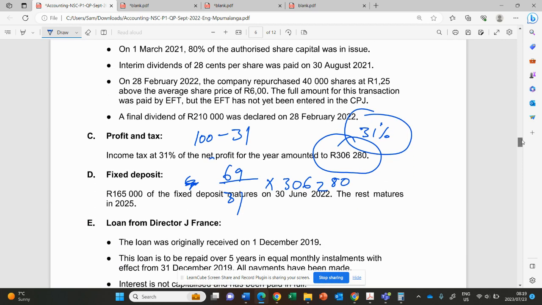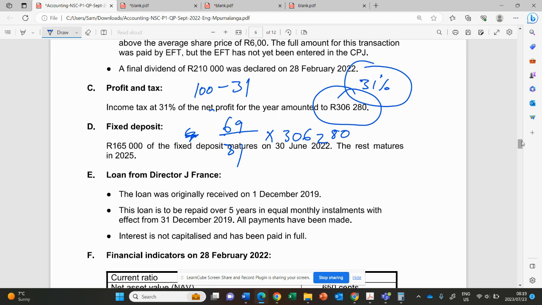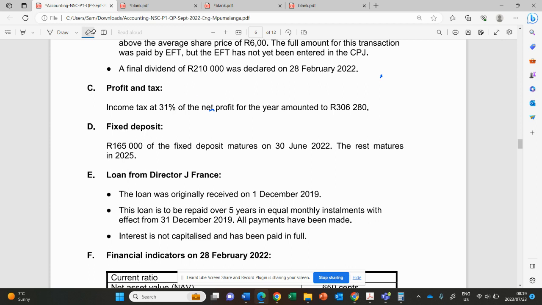Here is the adjustment, adjustment number D. Adjustment number D says 165,000 of the fixed deposit matures on the 30 June 2022. Then the rest will mature in 2025.